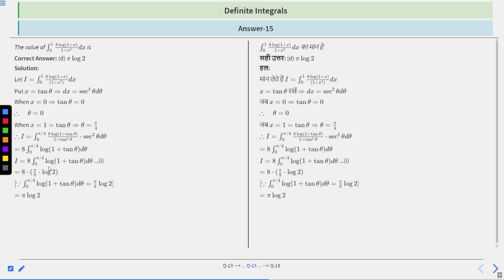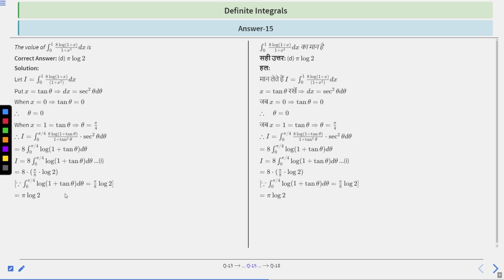So, as we know, the integral from 0 to pi by 4 of log of 1 plus tan theta d theta is basically pi by 8 log 2, as we know this. We have discussed this in the theoretical section, right? Therefore, the final answer will be 8 into pi by 8 log 2, right? So now 8 and 8 will cancel out. So the final answer will be pi log 2, right? So I will be pi log 2. Pi log 2 will be the right choice. Okay.